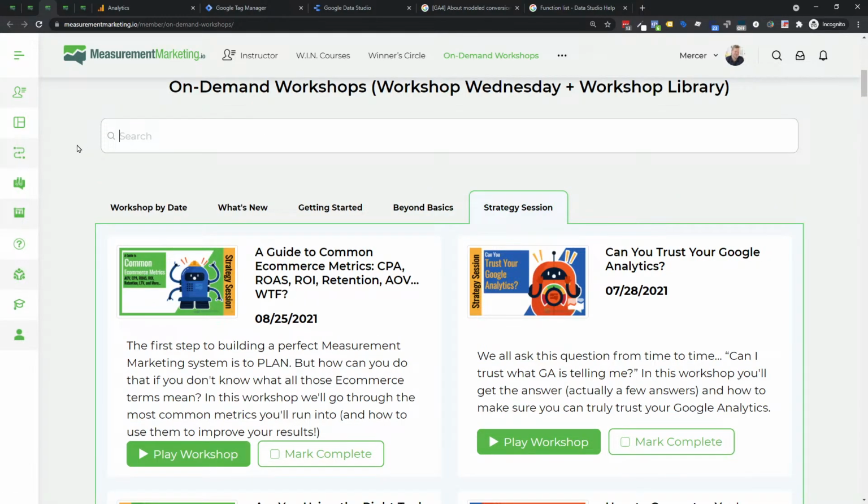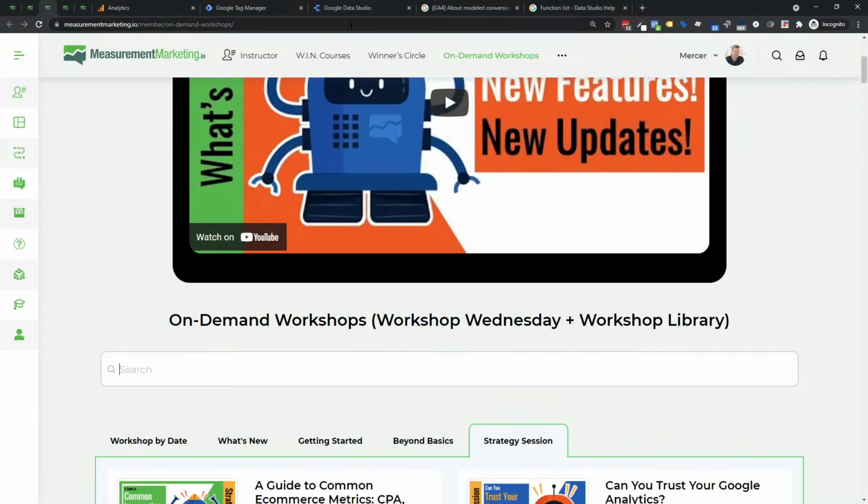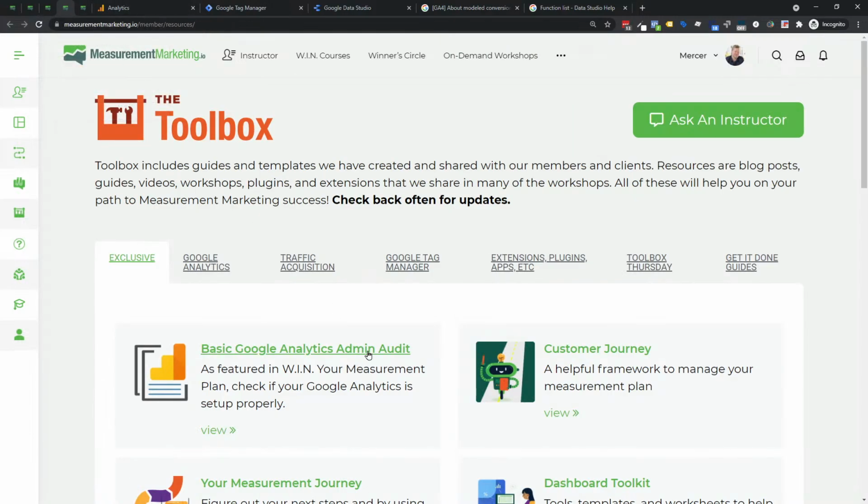The other big thing on this is that it's searchable. So you can go through, type whatever you're looking for, and the database spits out the workshops that relate to that topic, as well as the courses, right? The different lessons in the courses that have that as well. So you have that. And then finally, when it comes to content, is the Toolbox.